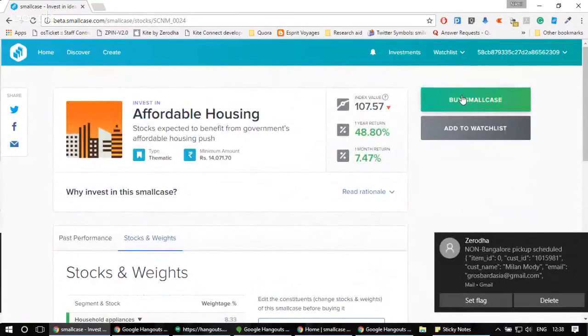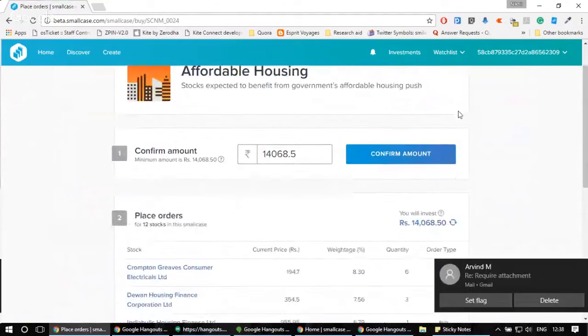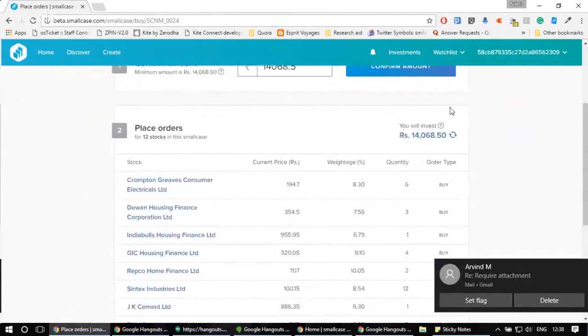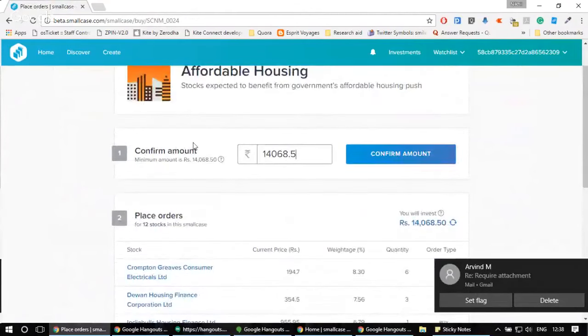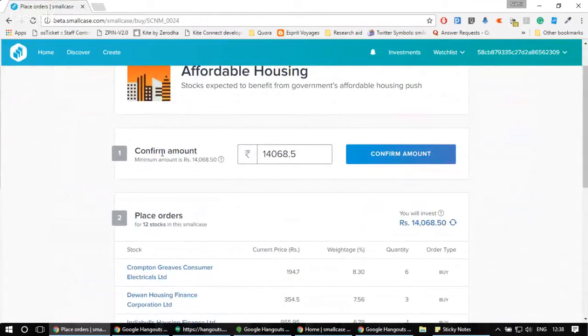I just need to click on buy smallcase, and I'll be redirected to a page where there's a two-step process. Now, in the first step, I need to confirm the amount that I want to invest in the smallcase. As you can see, there is a minimum investment amount associated with every smallcase. In case of affordable housing, this amount is close to 14,000 rupees. You can invest any amount higher than the minimum investment amount into the smallcase.